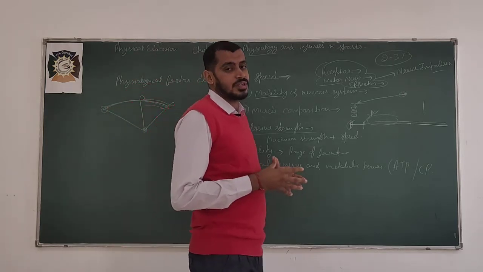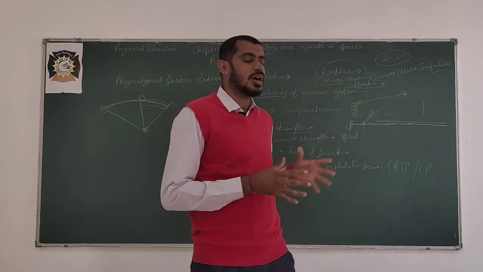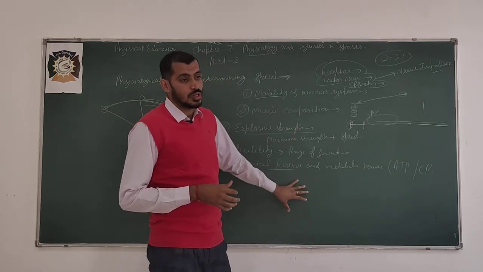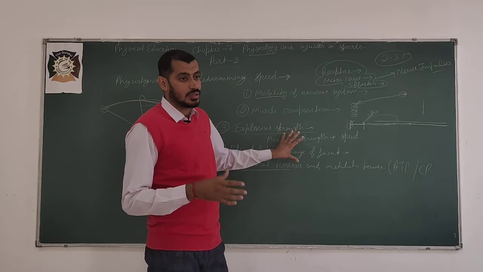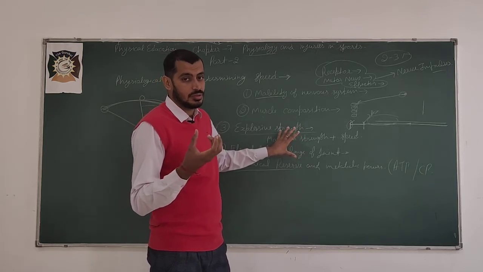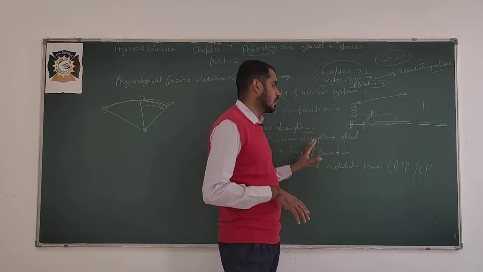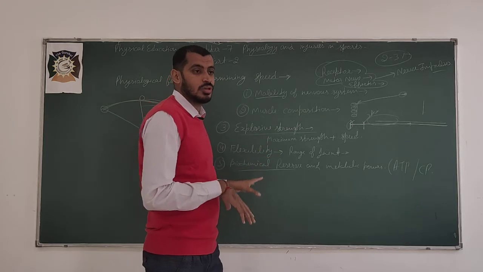Last part we completed the physiological factors determining strength, and in this part we will do speed. Things are written on the board. The reason behind this: I made a video, but it was made by phone and was totally blurred, nothing was visible on the board, so I deleted that. Again I am going to make it.